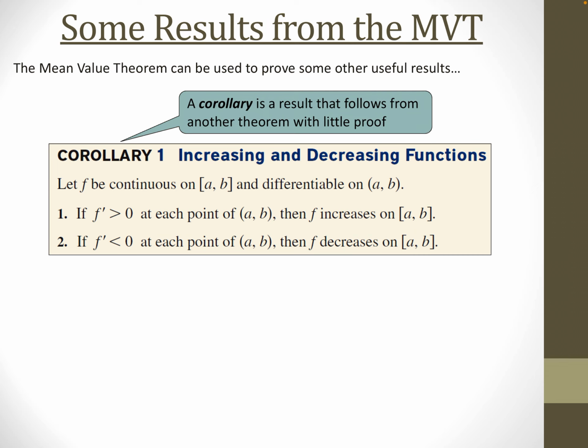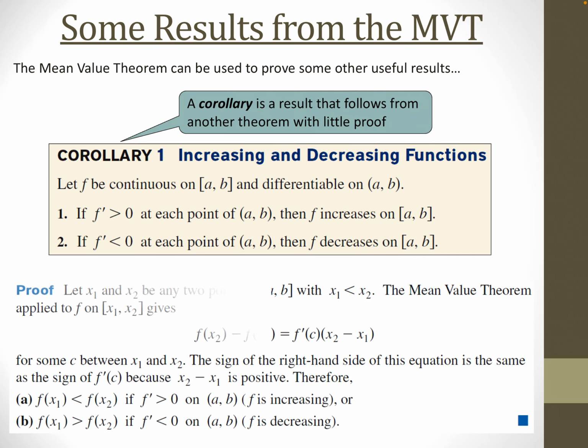can be a little bit difficult, even though it seems obvious, without the mean value theorem. But with the mean value theorem, it's pretty straightforward. Let x1 and x2 be any 2 points with x1 less than x2. So I'm just going to draw a little picture of what's happening here. There's some x1, and then later on some x2 like that.